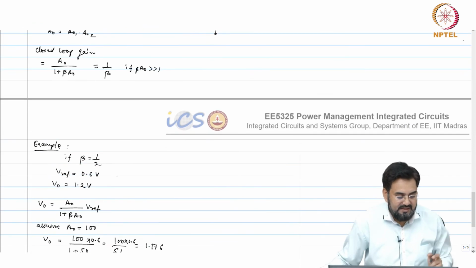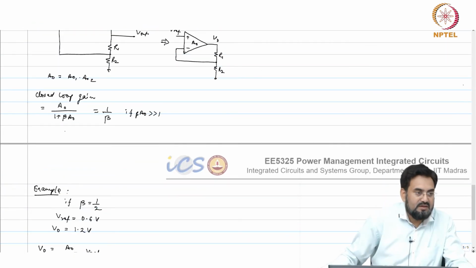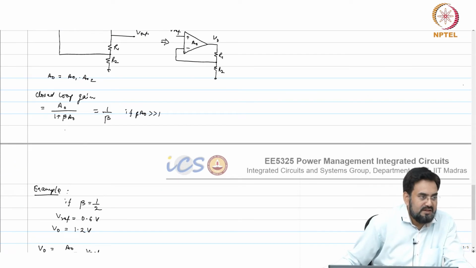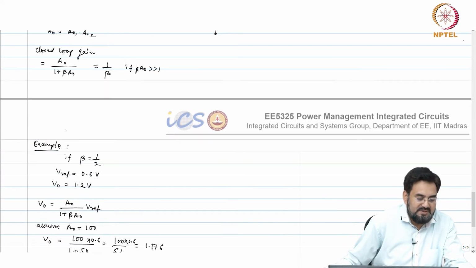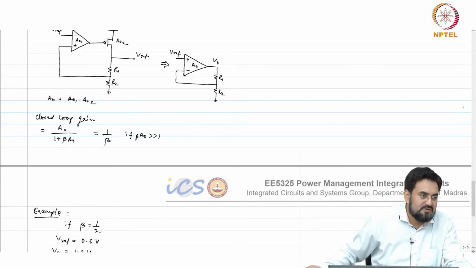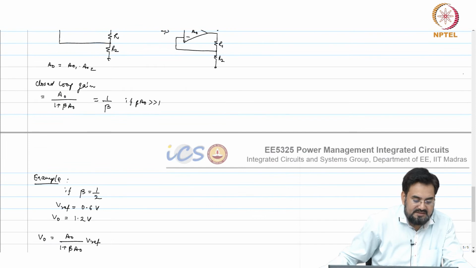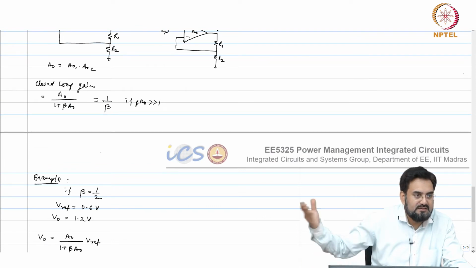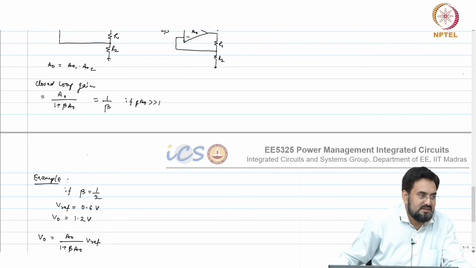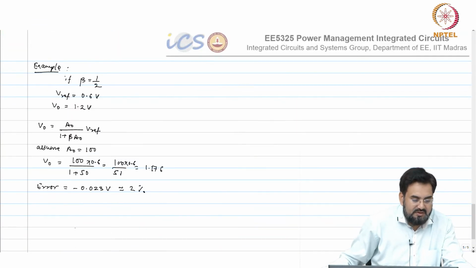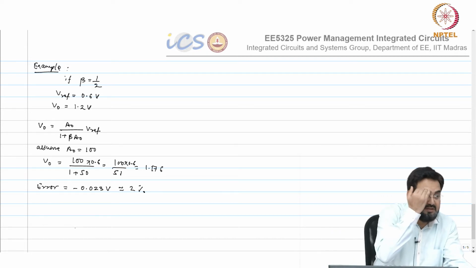If you look at the gain A naught of 100, if beta is 1, a gain of 100 will correspond to almost 1% error, but since beta is amplifying your output, 1% becomes 2%. If your beta is even smaller, then your error will be larger, because the product of beta and A naught will further reduce.